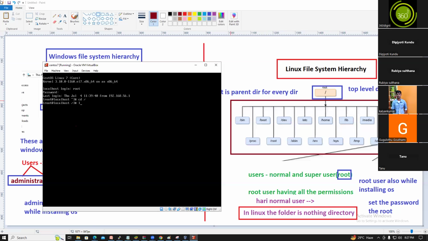Now ls, you can check the ls. I will tell you, guys, no worries. So what are the directories there? The bin directory is there.